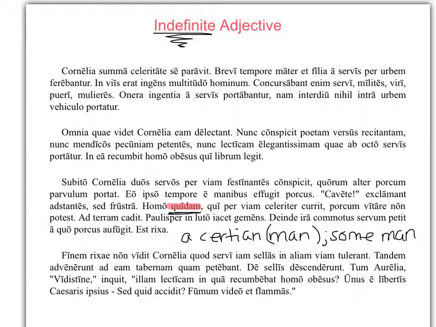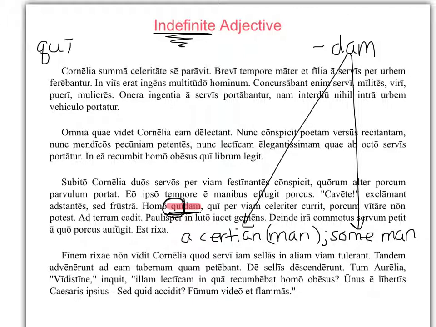And we've taken two different things and we've put them together. So the dam at the end is the part that brings this idea of certain or some, but then the inflection, the part that changes to match the form, is qui. And that will change depending on the gender, number, and case of the noun that we're modifying, since this is an adjective. So this modifies the noun homo, and since homo is masculine, singular, and nominative, we used the form qui. So where are we getting this qui from? We're getting it from the relative pronoun.